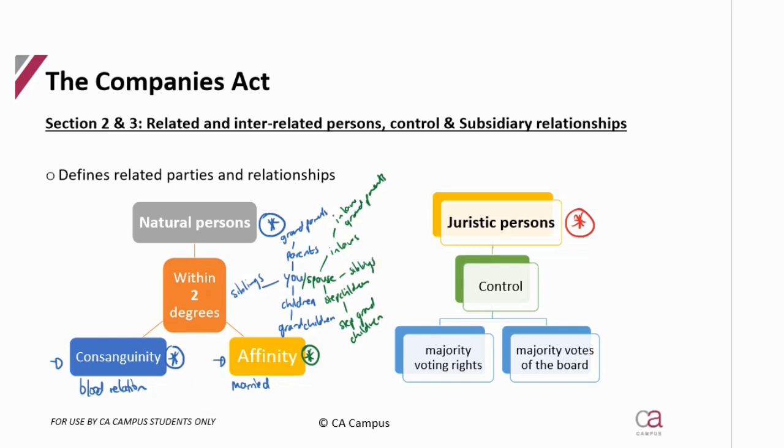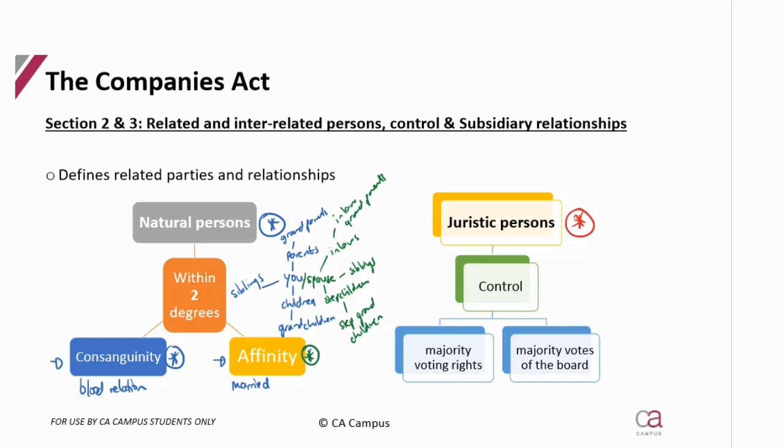Okay, so you're looking at it and you're going, me, if I have a brother, a sister, a parent, a child, a grandchild or grandparent, then I'm related in terms of the Companies Act. My husband, I'm now related, and then all of those on his side become related by affinity. Nobody else, cousins, aunts, uncles, are not considered related when it comes to the Companies Act. Very different from how we understand related to be per IFRS.